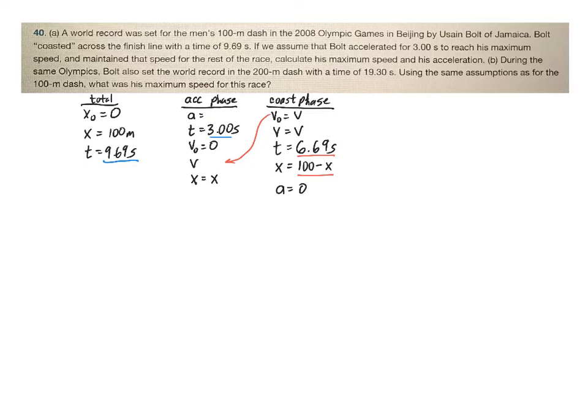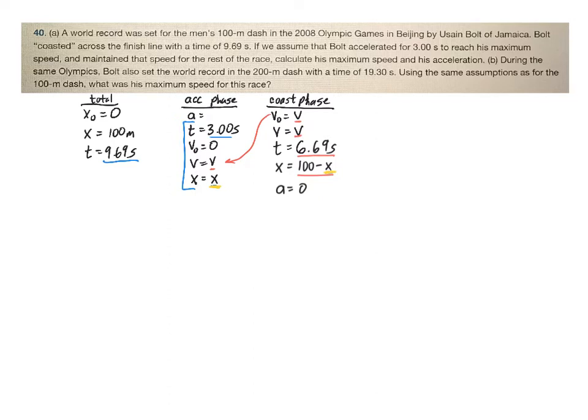So I'm going to see if I can write an equation with the information that's given to me. I'm going to do one for the acceleration phase. Notice that I'm going to use the time, the initial velocity, the final velocity, which is going to be v, and the displacement, which is x. And yes, there are 2 variables there, but this velocity is going to be the same as the one I use over here in the coasting phase. This displacement is going to be the same x. Whatever x he covers here, he doesn't need to cover here. It's 100 minus that.